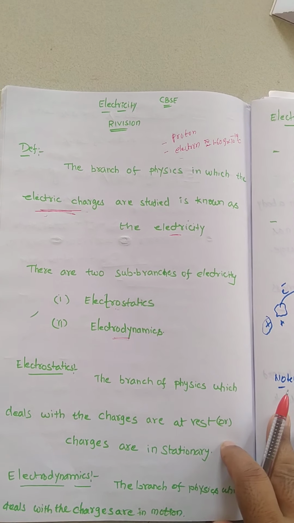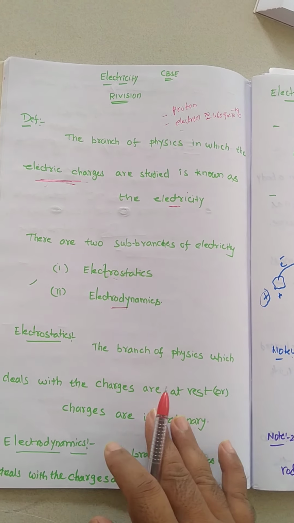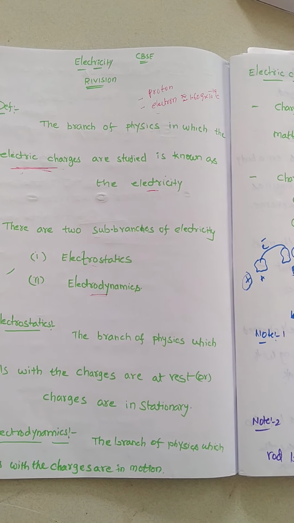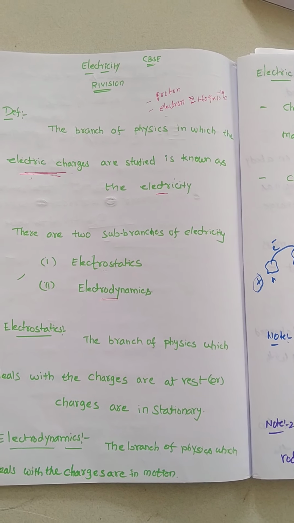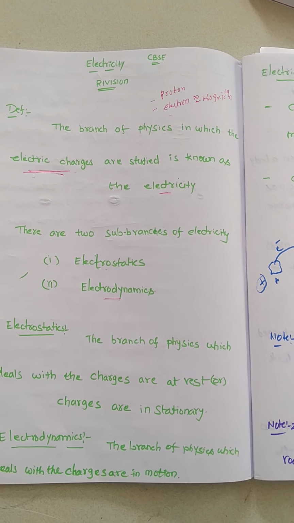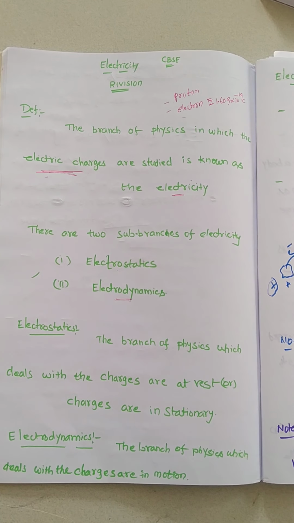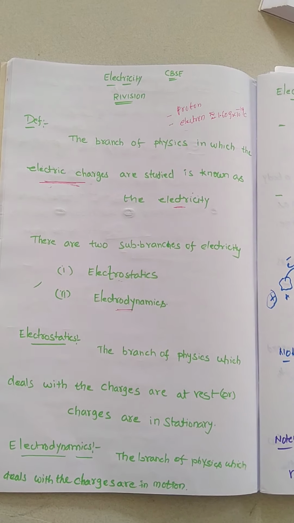First, what do you mean by electrostatics? It is a branch of physics which deals with charges at rest or stationary. So charges are in rest position, they do not move from one place to another place. But in case of electrodynamics, it is the branch of physics which deals with charges in motion. So this is about electrostatics and electrodynamics.